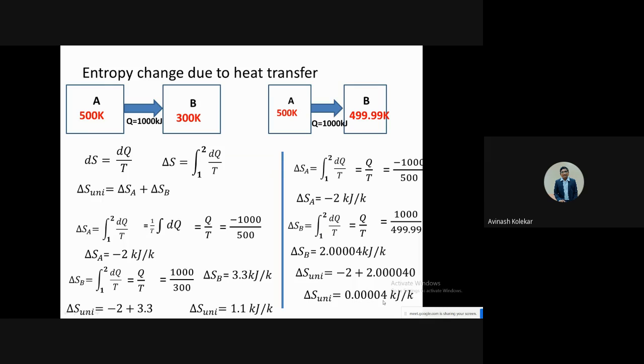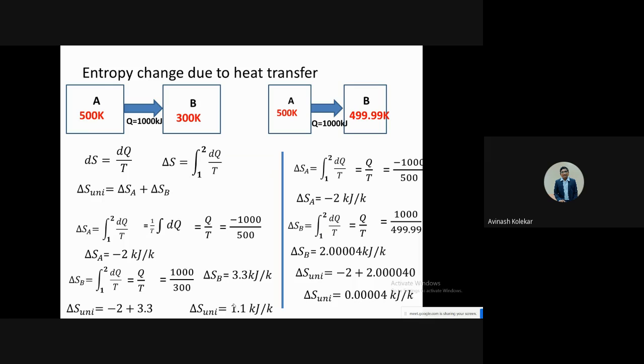So what is the conclusion from here? In the first case, the temperature difference is more, which means there is a disequilibrium, which means the reversibility is less. The process is more irreversible. But in the second case, the process is approaching towards the reversible process. So when the entropy change is more, it means that the process happens more irreversibly.